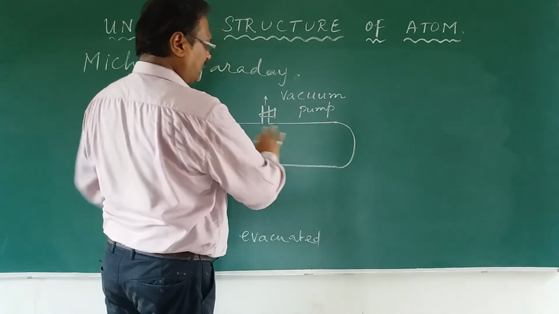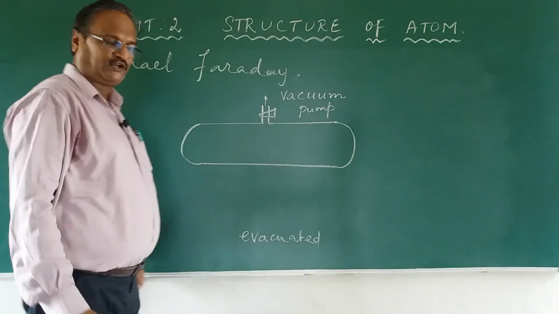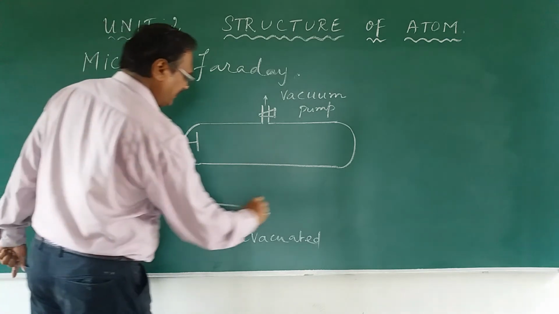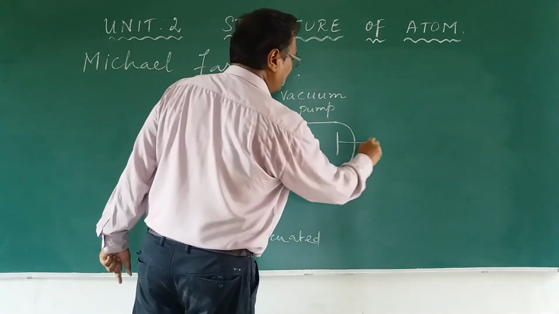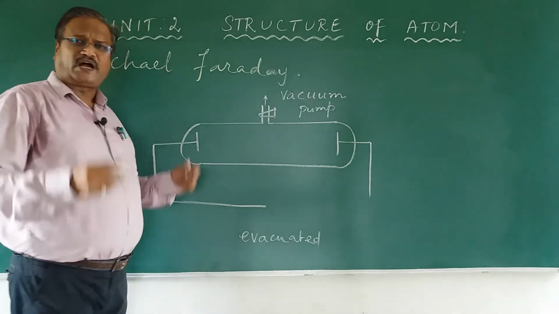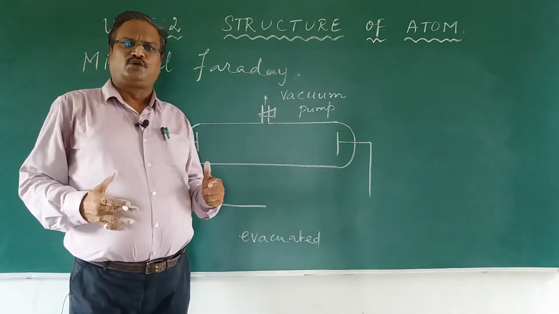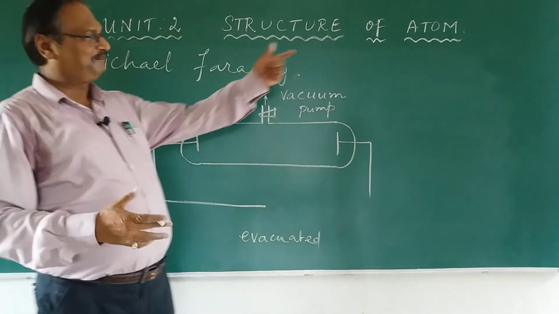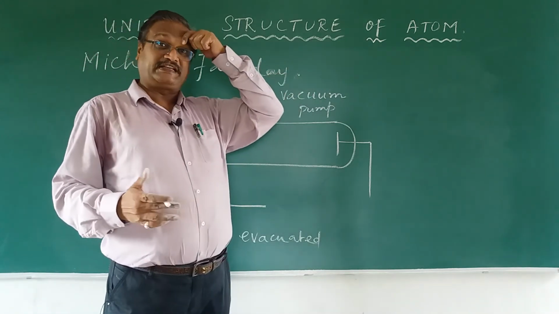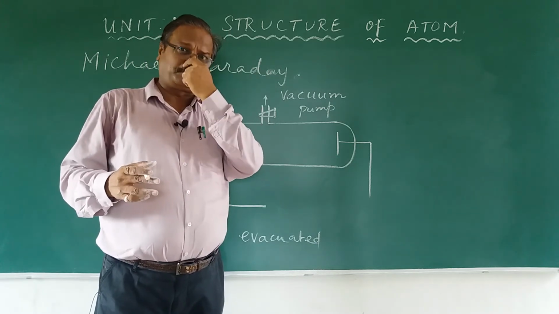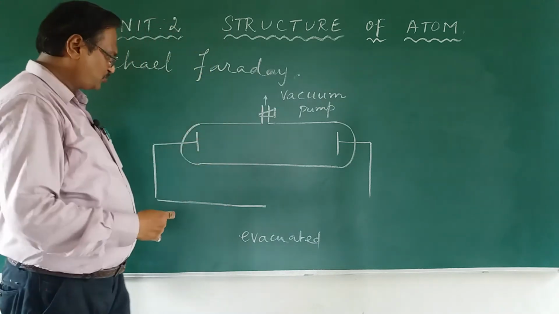So the tube will not have any air gas molecules. At the two ends, he connected two electrodes, and he connected to high voltage, close to 1000 volts, right? Ordinary electricity we get is 220, 230, 240 volts. He connected to 1000 volts.